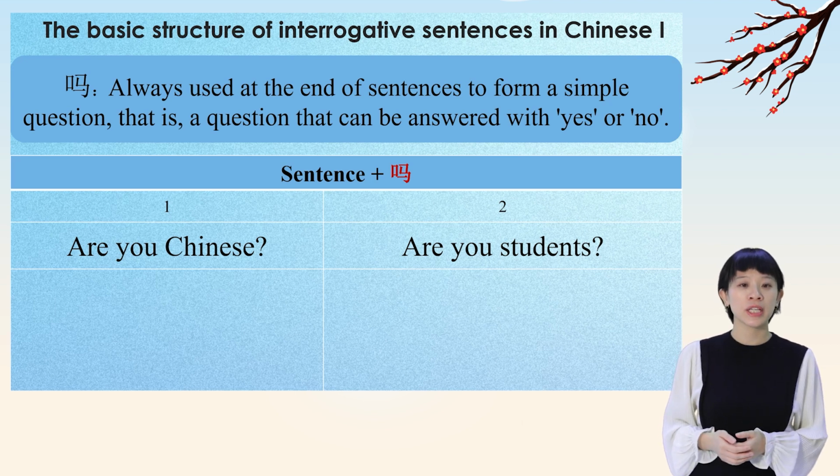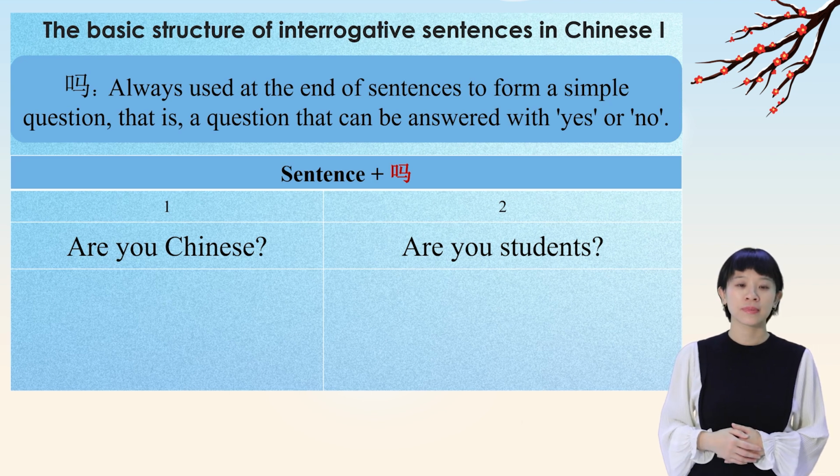After learning how to form basic affirmative and negative sentences, let's see how to formulate questions. For that, we need the auxiliary particle ma. Ma is always used at the end of sentences to form simple questions, that is, questions that can be answered with yes or no.